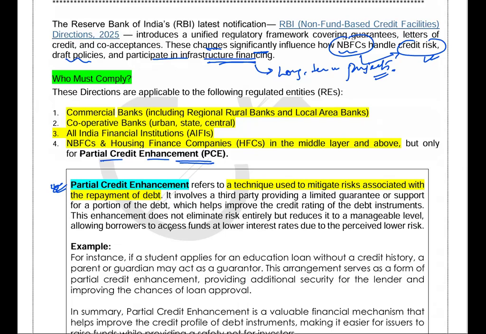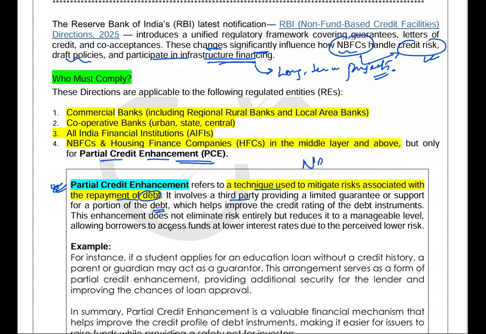First one, the partial credit enhancement. It refers to the technique used to mitigate the risk associated with the repayment of debt. जो आपने कर्ज लिया है उस पे कुछ risk हो, suppose that debt becomes NPA. Okay, so it helps you to calculate the risk associated with that debt. तो किसको help कर रहा है? It is basically helping the NBFCs. It involves a third party providing a limited guarantee or support for the portion of the debt.